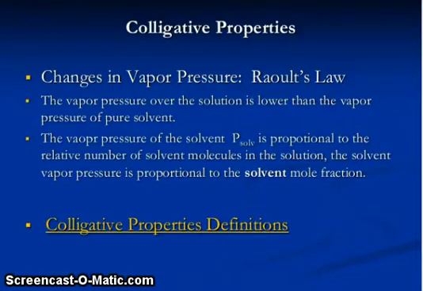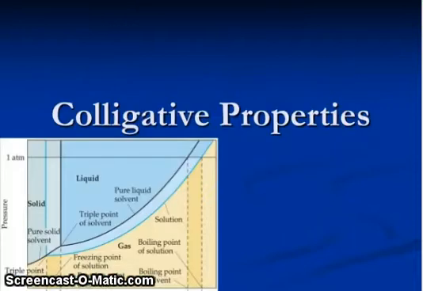So friends, colligative properties: changes in vapor pressure, Raoult's law. The vapor pressure over the solution is lower than the vapor pressure of the pure solvent. Vapor pressure of the solvent is proportional to the relative number of solvent molecules in the solution. The solvent vapor pressure is proportional to the solvent mole fraction. So friends, colligative properties definitions. You can see the picture.